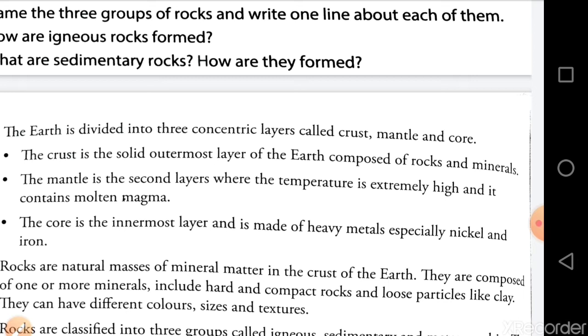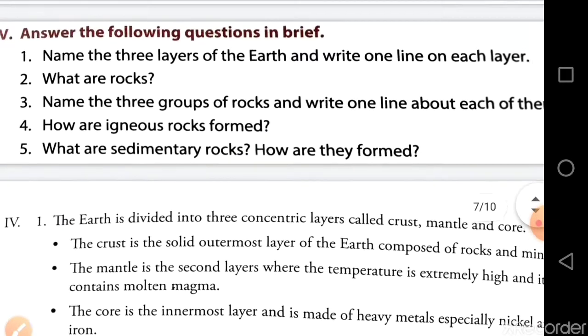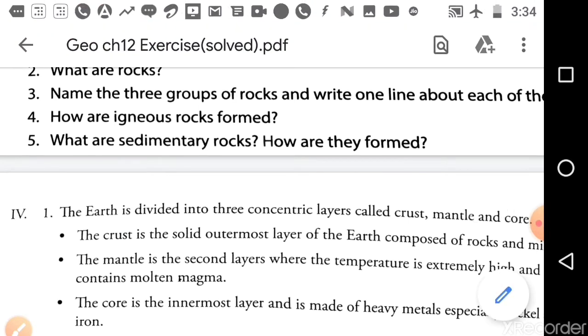So we write one line about each layer. First about the crust, it consists of rocks and minerals. About the mantle, it contains molten magma, and about the core, it is the innermost layer made of heavy metals like nickel and iron. Okay, now come to question number 2.